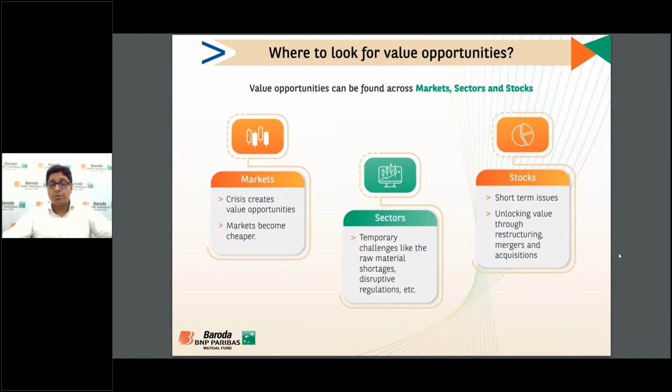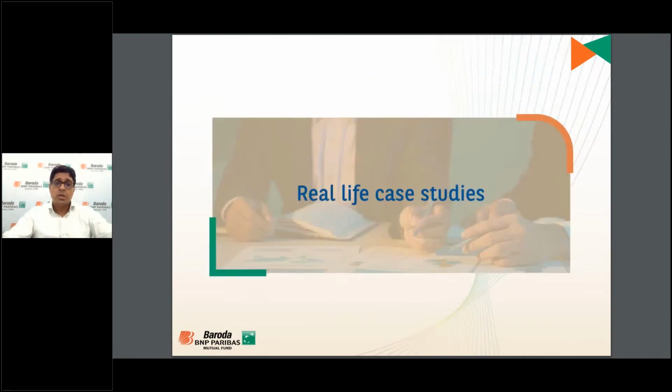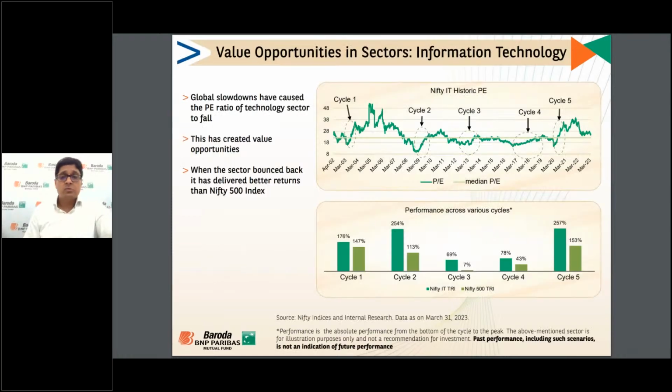Now, understanding the theoretical part, let us look at some real life cases, right? Real life case studies, first of all in terms of sector. First, information technology.